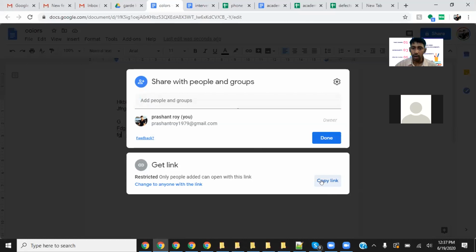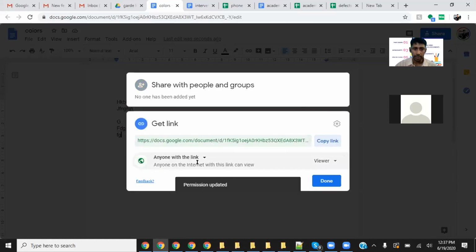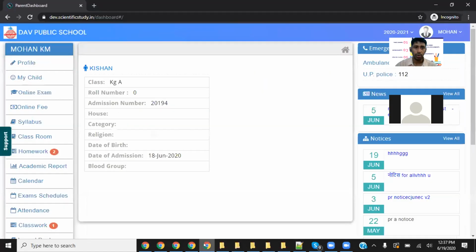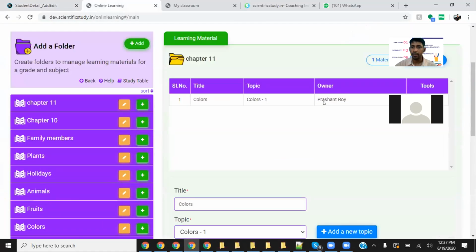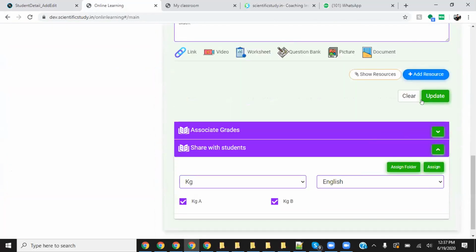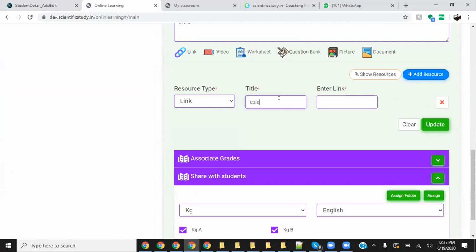See, get link, copy link. You need to do something like this. Anyone with this link, copy link, done, and then go to learning material, colors, edit, add resource, link, colors, doc, that's it, done.